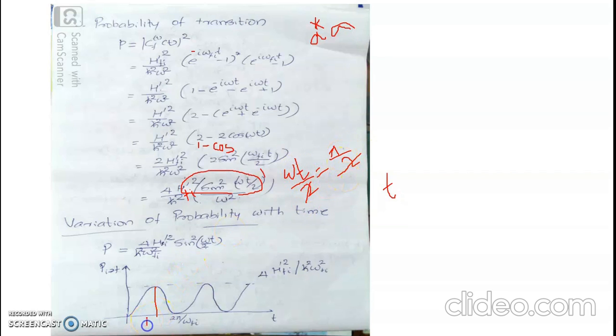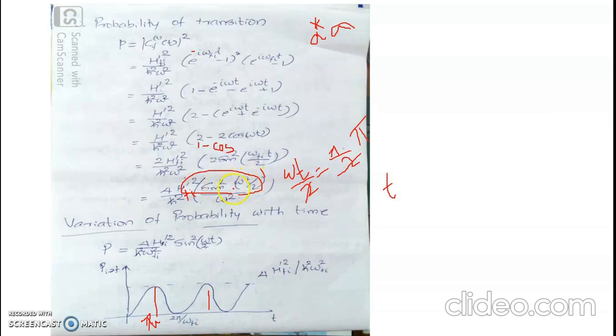So when time equals pi by omega, or an odd multiple of pi by omega, the probability will be maximum. Or if you take this angle omega t by 2 equal to pi, then sin pi will be 0.